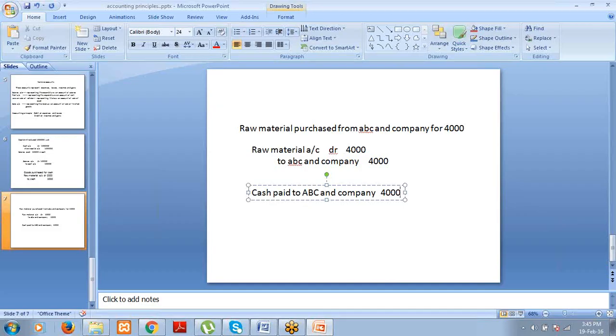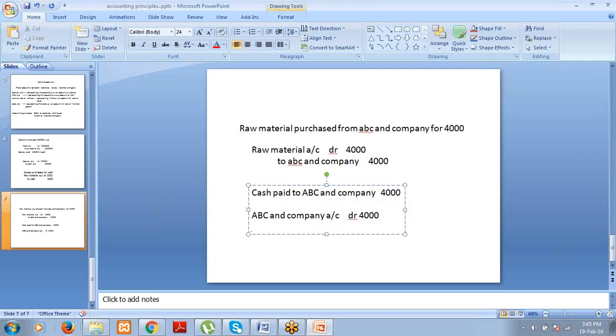So ABC and Company means personal account. When you pay cash to ABC Company, ABC Company is the receiver, right? So according to personal account principle, debit the receiver. Who is the receiver here? ABC and Company. So ABC and Company account debit, $4,000, and cash is the real account, right?